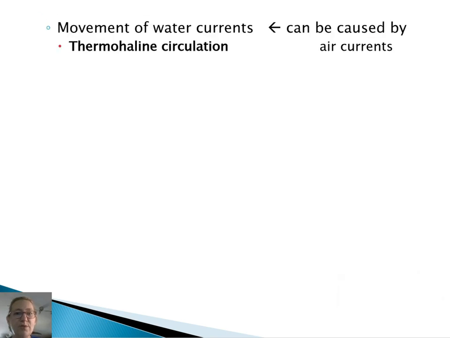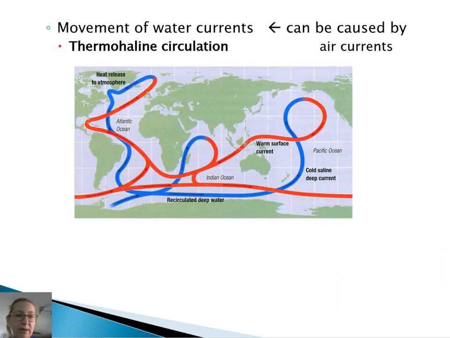Movements of water currents are called thermohaline circulation: thermo for temperature gradient, and haline because of the salt concentration. Sometimes these currents are driven by prevailing air currents, but a lot of times they're driven by the land masses, and they get forced around the globe.